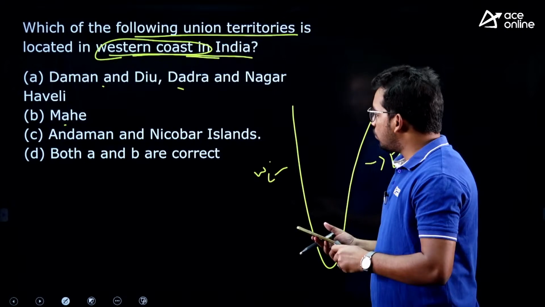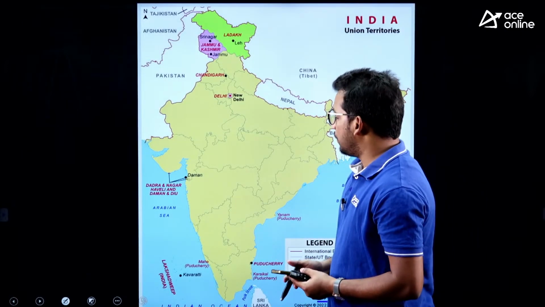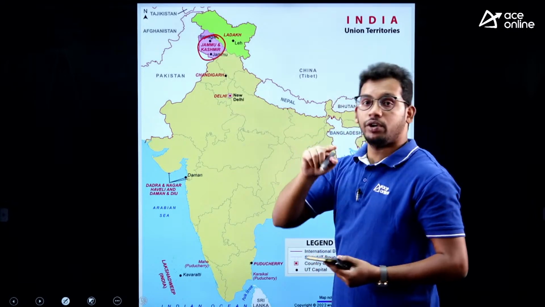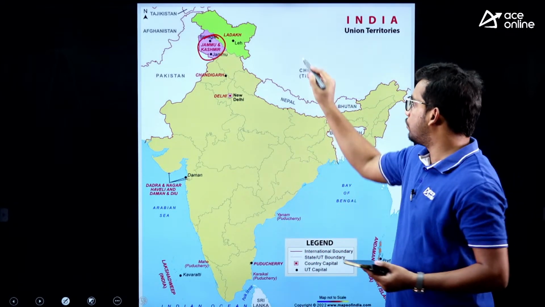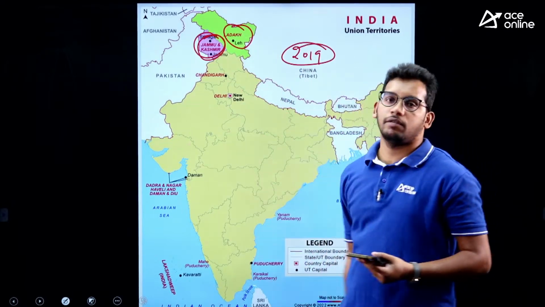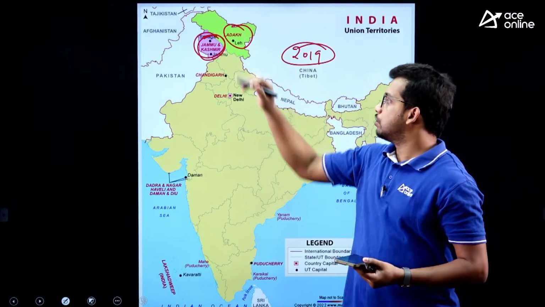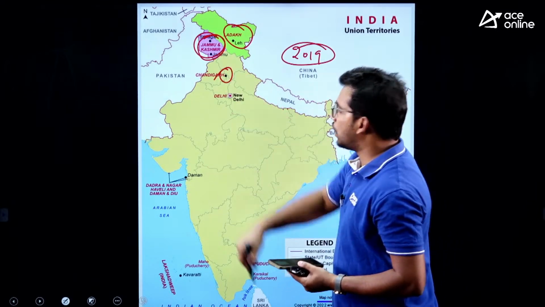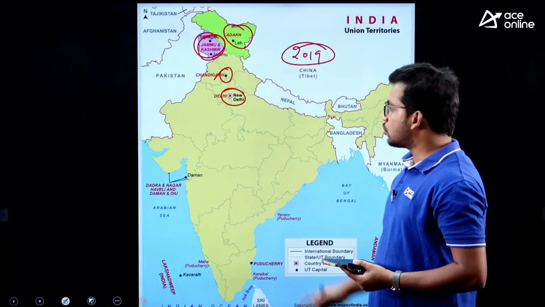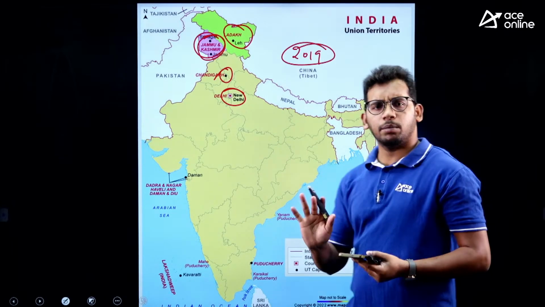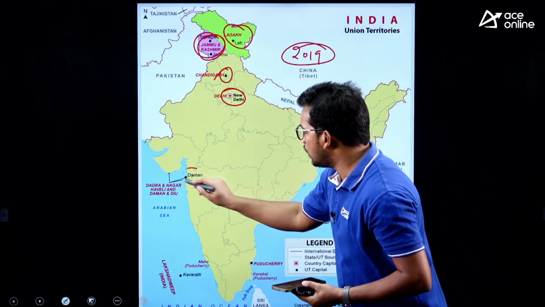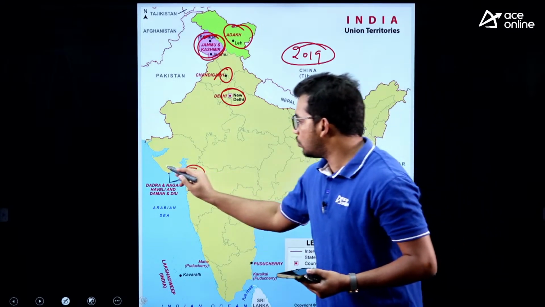So let us see the union territories that are there in India currently, right. Union territories are also very important to remember. Jammu Kashmir is also a union territory now, right. From 2019, Ladakh and Jammu Kashmir were divided into two union territories. So these are two union territories. Then Chandigarh, which is a common capital for Haryana and Punjab. Then New Delhi is also a union territory. Union territory means it is directly under the central government, there are no state governments there. Then Daman and Diu, Dadra Nagar Haveli.